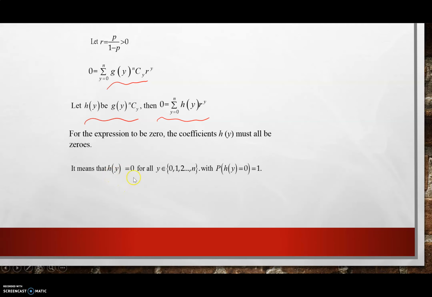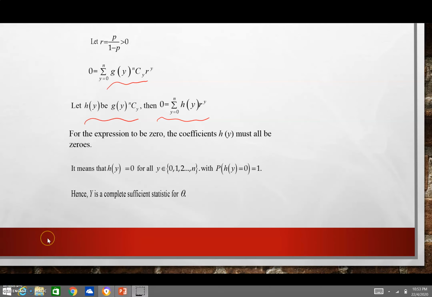So h(y) is equal to 0 for all y values. Hence, the probability that h(y) equals 0 is equal to 1. So by the definition of a complete family, Y is a complete sufficient statistic for theta.